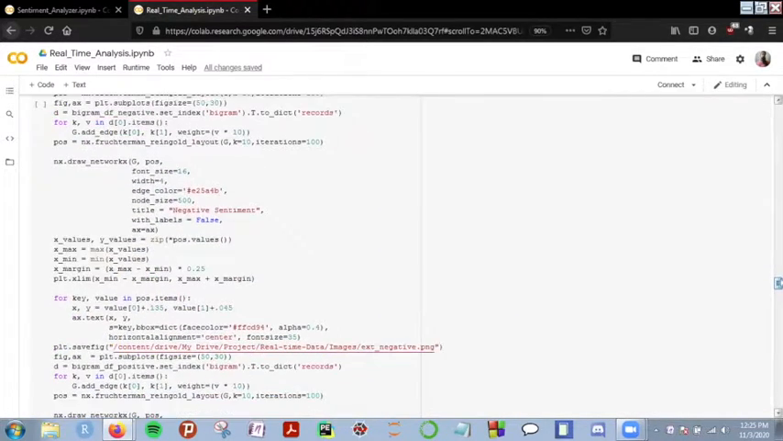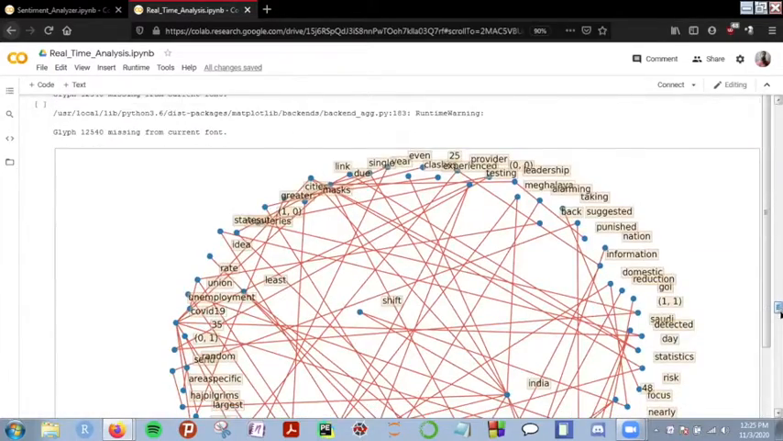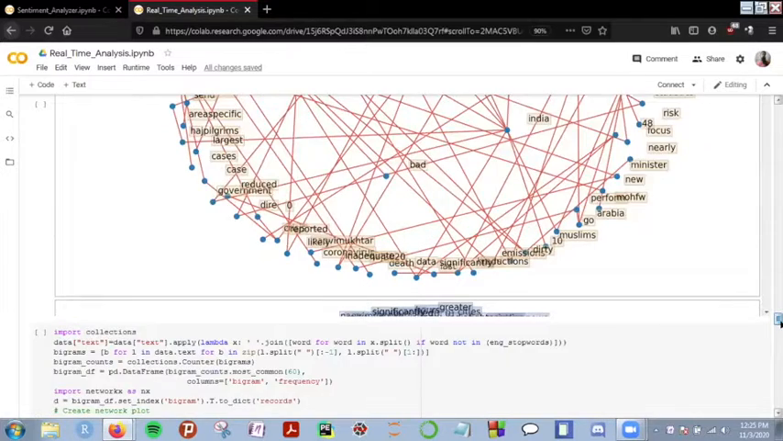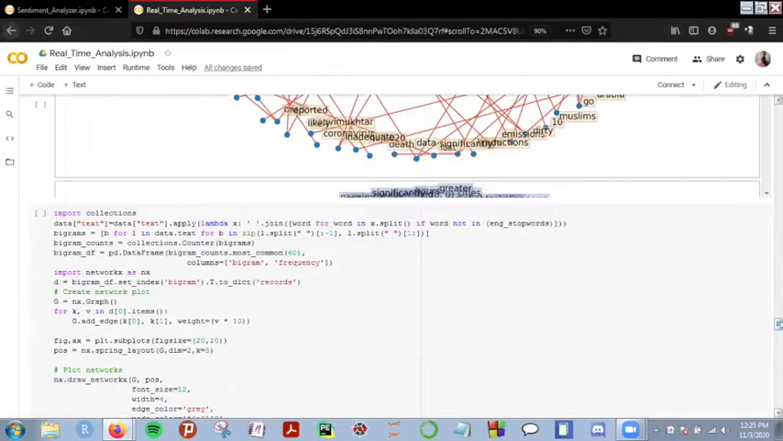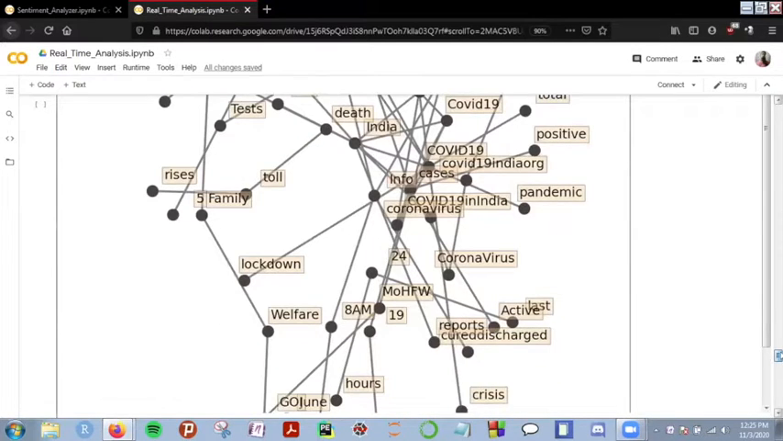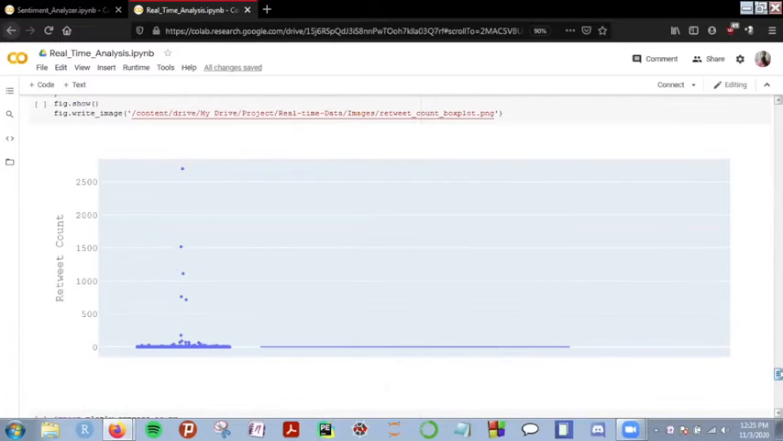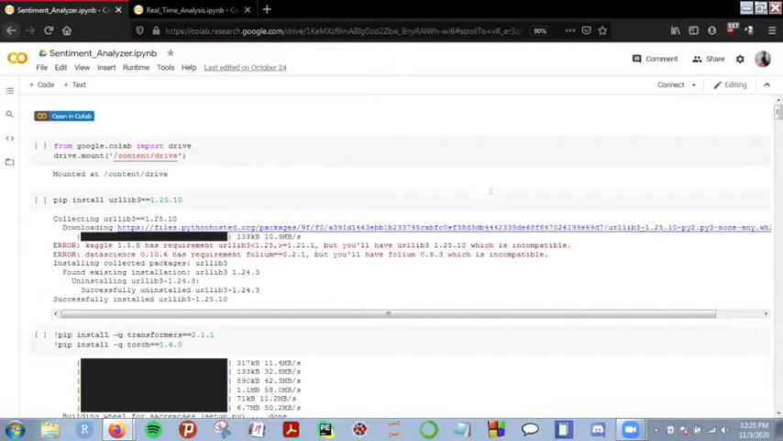And this is the code for creating a network plot which shows a network of the words occurring together. And this is for the bigrams for the whole data set. And this is for the retweet count, which shows the dispersion of the retweets over the data set. Now after this, we have also created code for a sentiment analyzer.